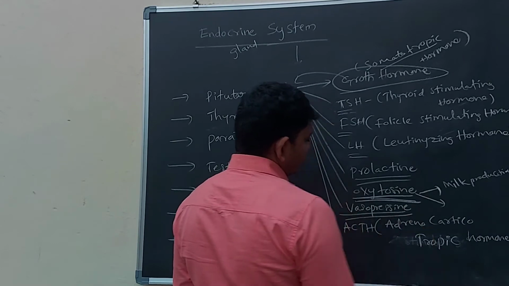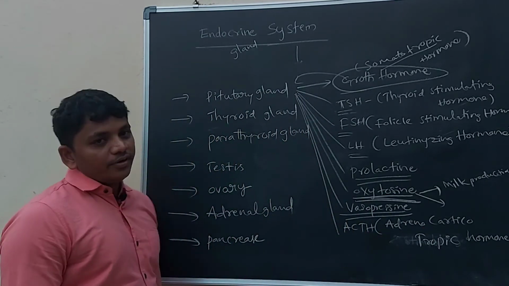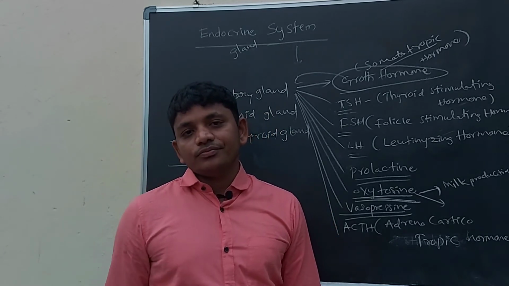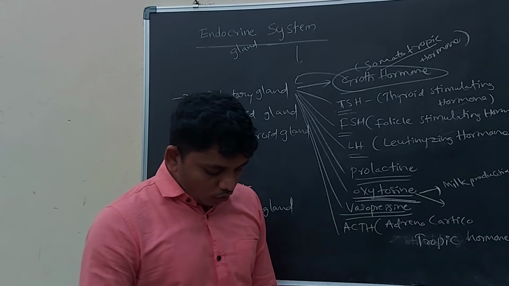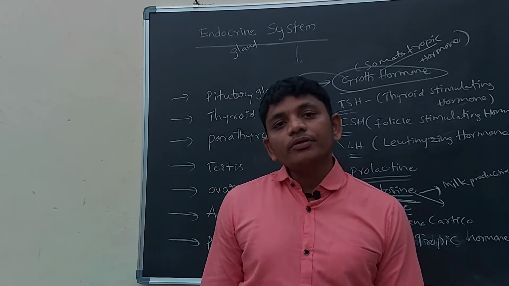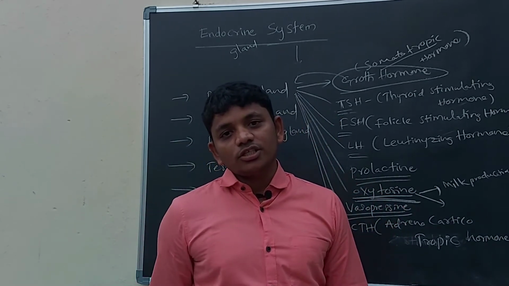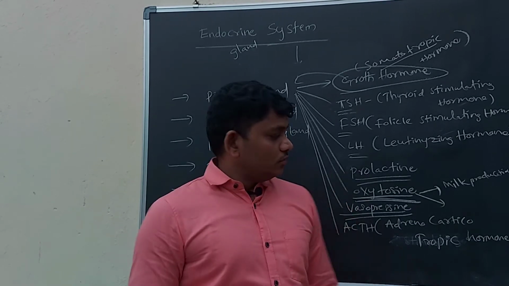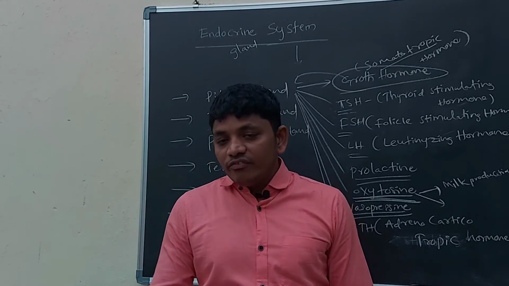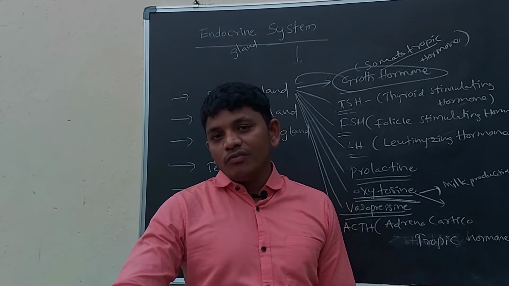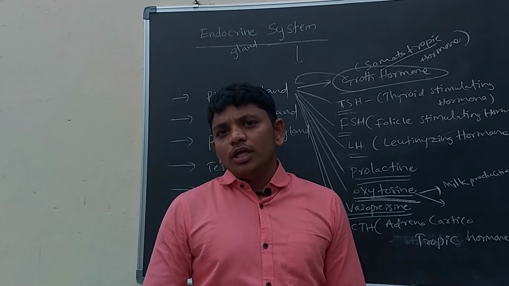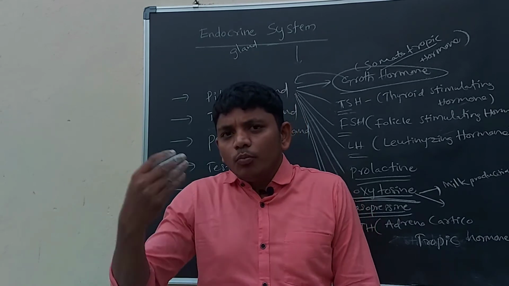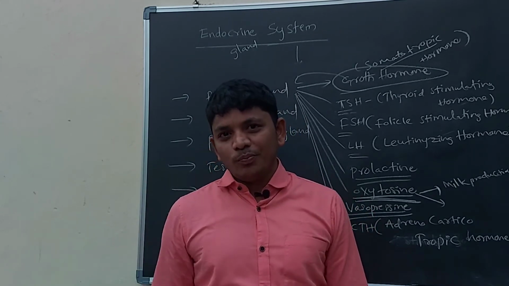And vasopressin also comes from the pituitary gland. It helps in the reabsorption of water. You know, wastewater comes out through urine. While the urine is coming, this vasopressin hormone will absorb the water which is coming with the urine. If vasopressin hormone is not released by the pituitary gland, then a greater amount of urine will be passed by human beings.